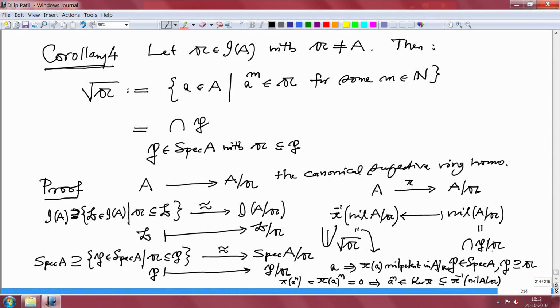On the other hand, the contraction commutes with the intersection, and when I contract each one of them, I get P. So, on the other hand, this is the intersection of P, where P should be a prime ideal and P should contain 𝔞. So, we have proved this equality. That was precisely the assertion. So, that proves this corollary.